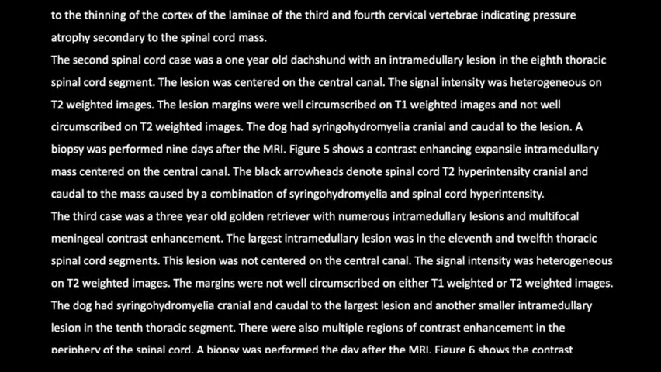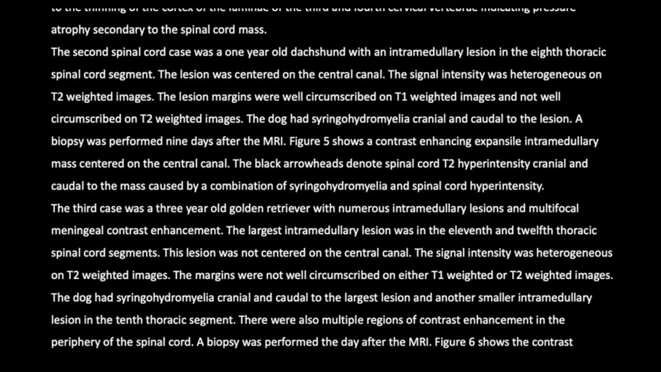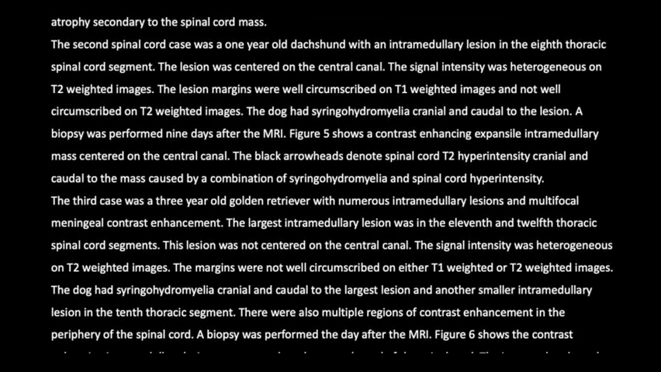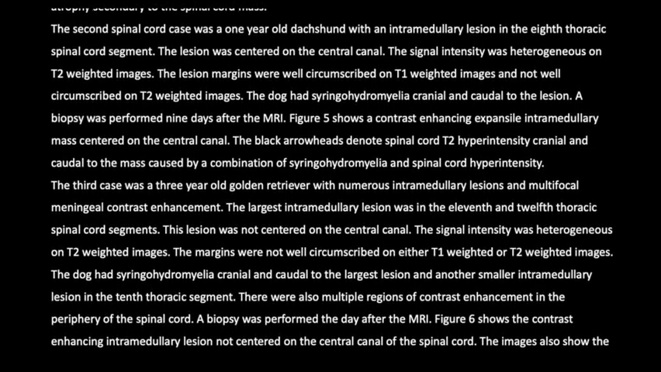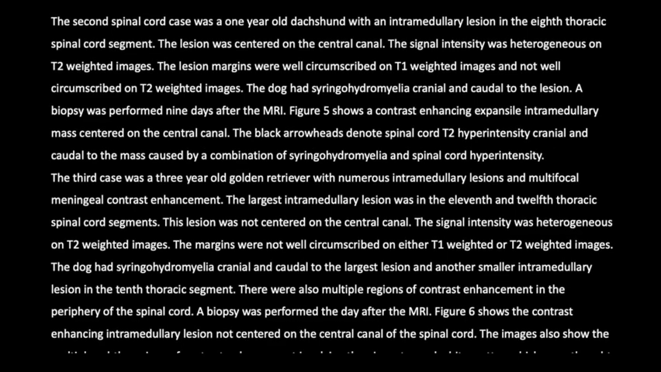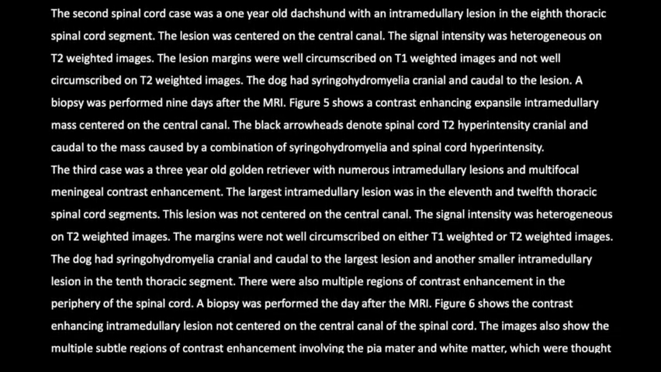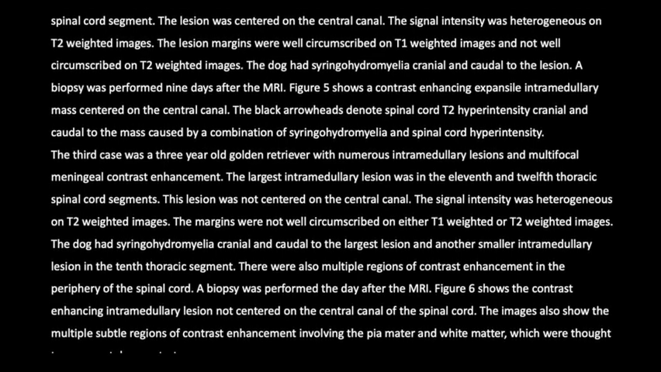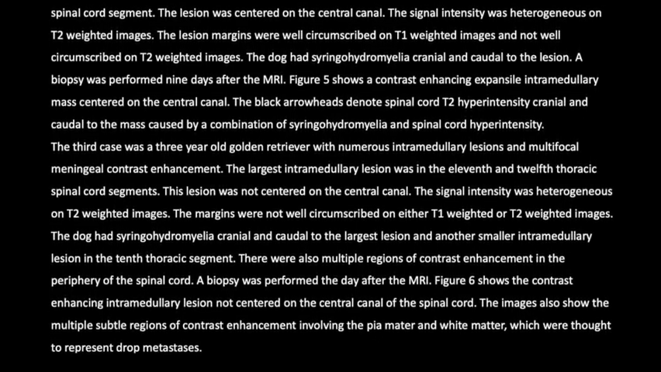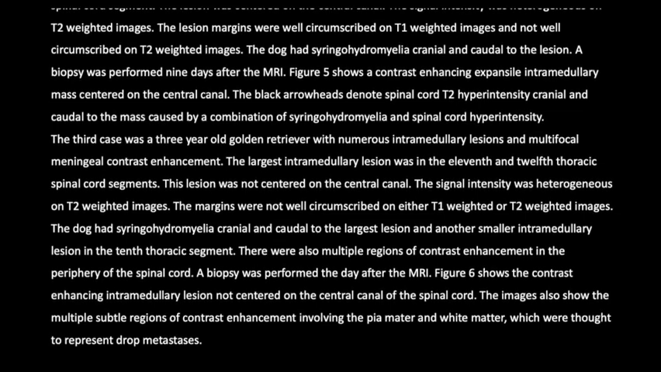Figure 5 shows a contrast-enhancing expansile intramedullary mass centered on the central canal. The black arrowheads denote spinal cord T2 hyperintensity cranial and caudal to the mass caused by a combination of syringohydromyelia and spinal cord hyperintensity. The third case was a 3-year-old golden retriever with numerous intramedullary lesions and multifocal meningeal contrast enhancement.